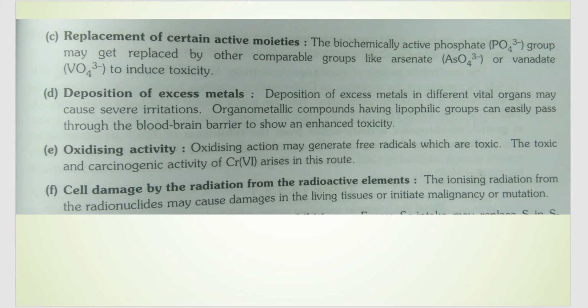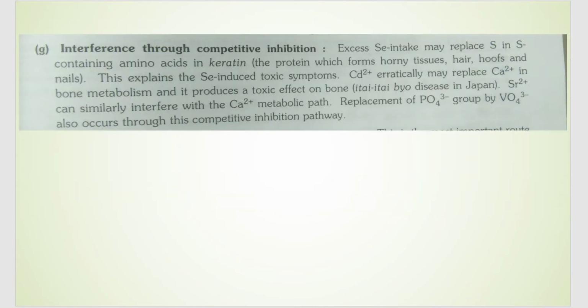And that was what happened to Marie Curie when she was working with the radionucleotides for her Nobel Prize, and then she got exposed unknowingly to all these radioactive elements, because of which she ultimately got cancer and died. So whenever you are exposed to these radioactive elements, your genes undergo mutation, because of which you can get cancer. Next is interference through competitive inhibition.